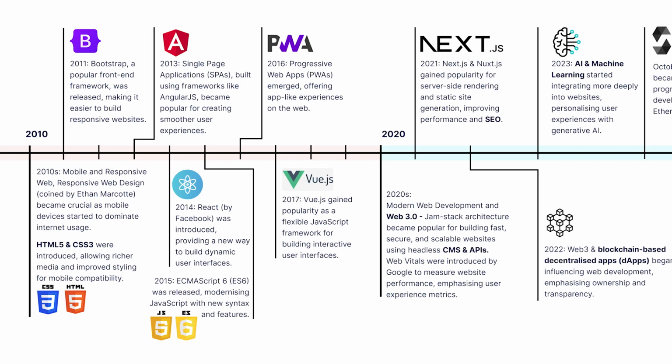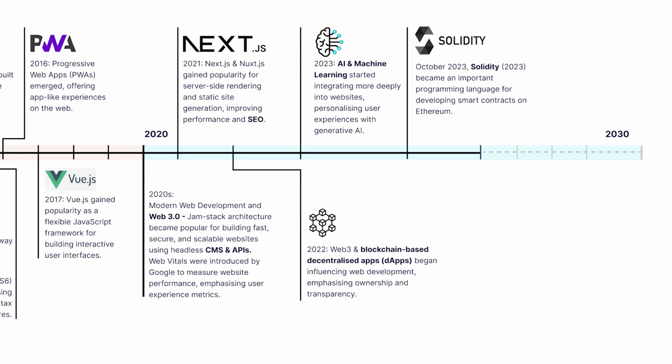The 2010s saw many developments, including HTML5 and CSS3, which improved mobile and responsive web design. In 2011, Bootstrap was released, making it easier to build responsive websites, and in 2013, single-page applications, SPAs, became popular. Facebook introduced React in 2014. JavaScript ES6, a broader community effort, was released in 2015, bringing new features and modernizing the language. Progressive Web Apps, PWAs, emerged in 2016, and Vue.js gained popularity in 2017. After these advancements, the focus shifted towards Web 3.0 and decentralized technologies.